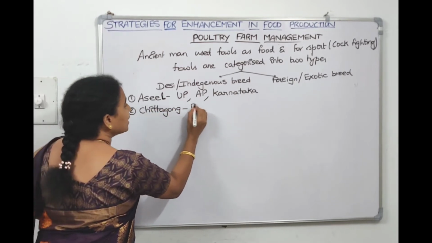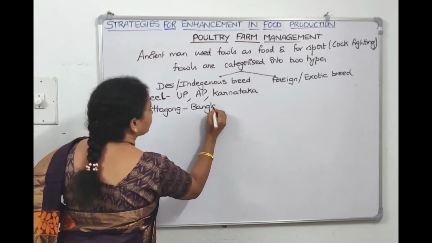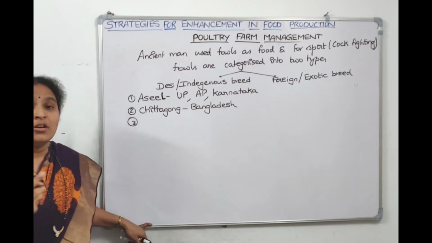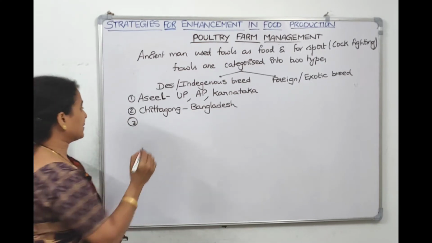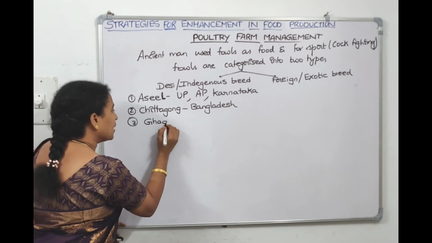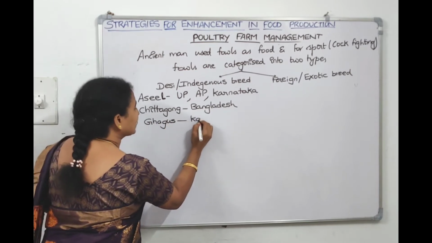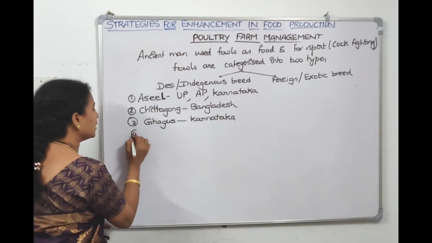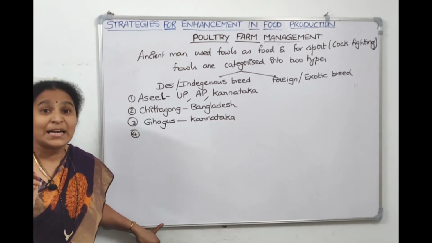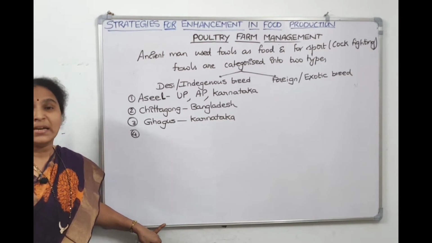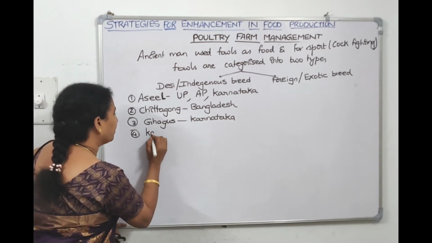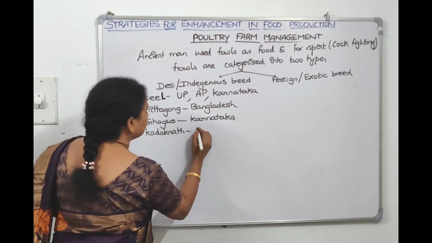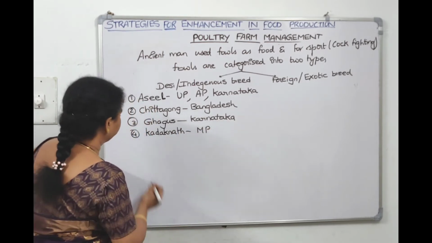It has originated in Bangladesh. Now the third variety, Gagas, was originated in Karnataka. Then next one is Kadaknath. Kadaknath was originated in MP.